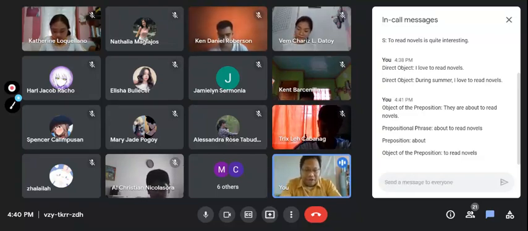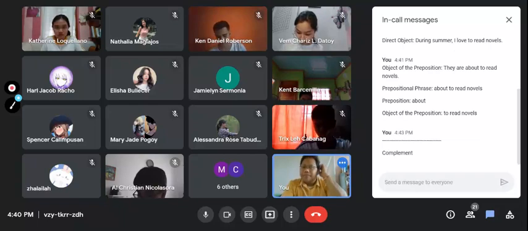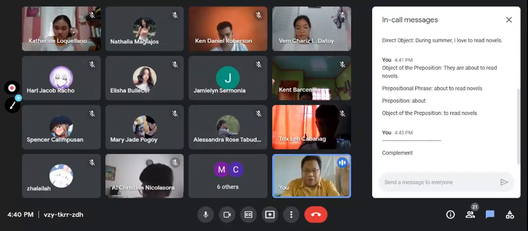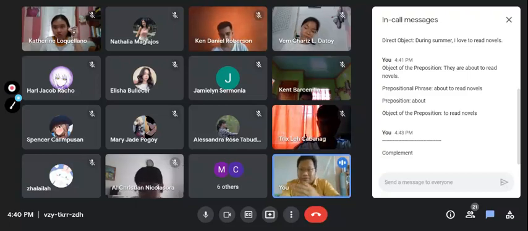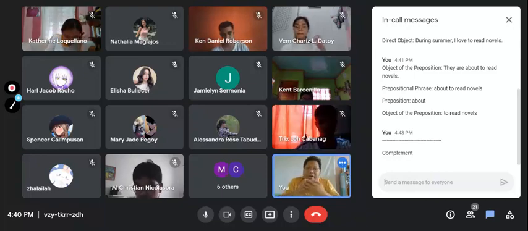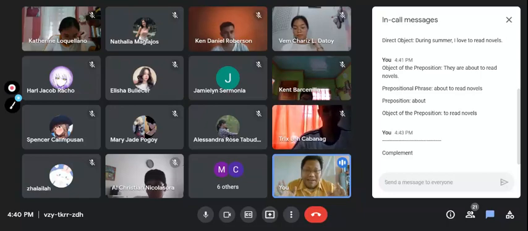Let's have another function, and this time as a complement. A complement, once again, is a word or an expression that refers back to the subject. And in fact, at some point, we could interchange the positions of the two and we would not distort the meaning of the two sentences. They would still mean the same.